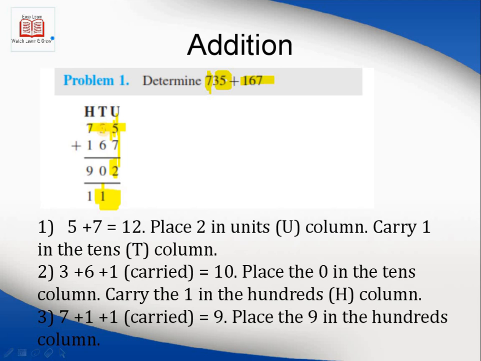For example, 6 plus 3 is 9. Don't forget there is a carry also. So 6 plus 3 is 9, plus 1 is 10. So once again 0, that is the least significant bit of the 10, can be written here in the tens column, and 1, that is the most significant bit, will move again to the next column, that is the hundreds column. 7 plus 1 is 8, and 1, that is a carry, can be added, and the overall result is 902. This is the theory. You can read it by yourself.